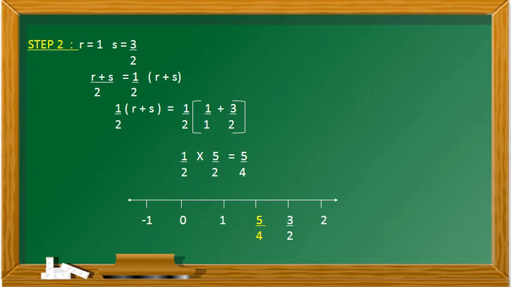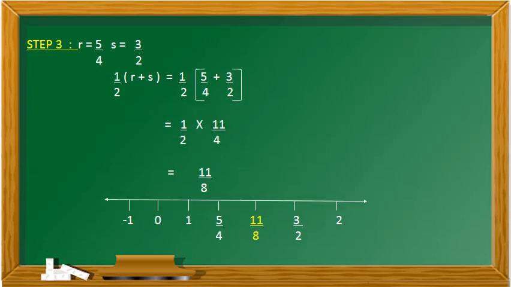(r plus s) by 2 can be written as 1 by 2 into (r plus s). So 1 by 2 into (r plus s) is equal to 1 by 2 into (1 by 1 plus 3 by 2), which is 1 by 2 into 5 by 2, which is equal to 5 by 4. So 5 by 4 is lying between 1 and 3 by 2. Step 3: we are going to find a rational number between 5 by 4 and 3 by 2.